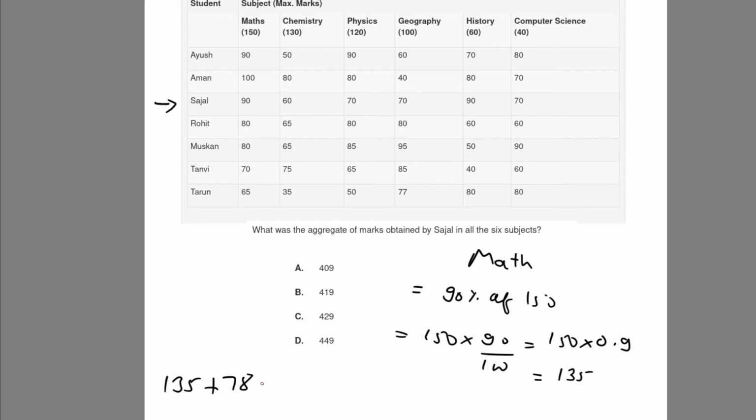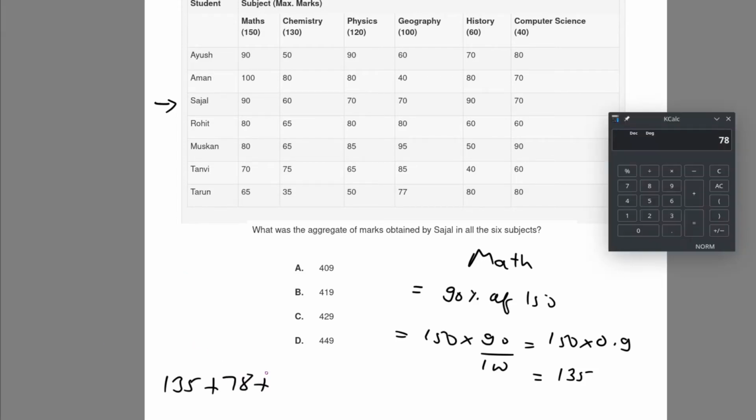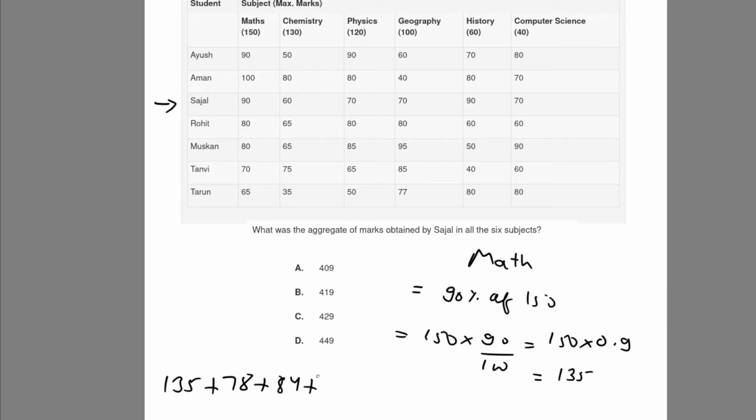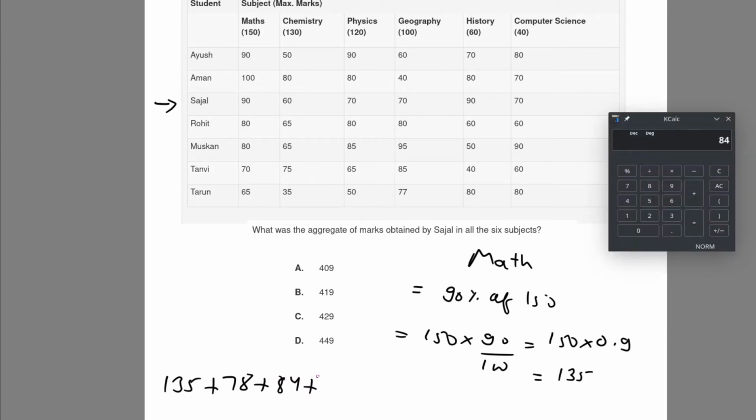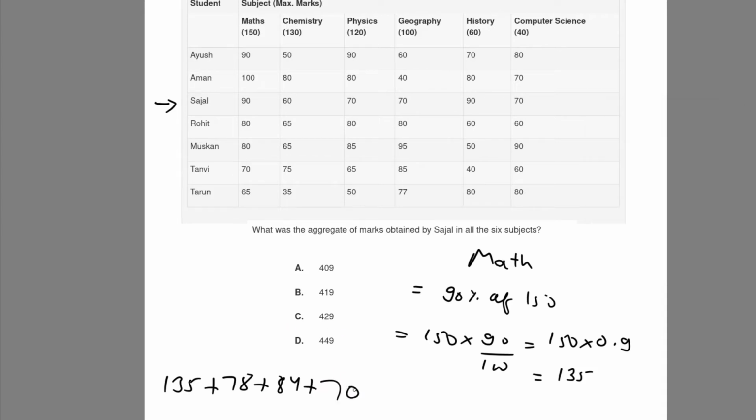So 78 plus 120 into 0.7, which is 84, plus next is 100. There is 70%, which will be 70 only.